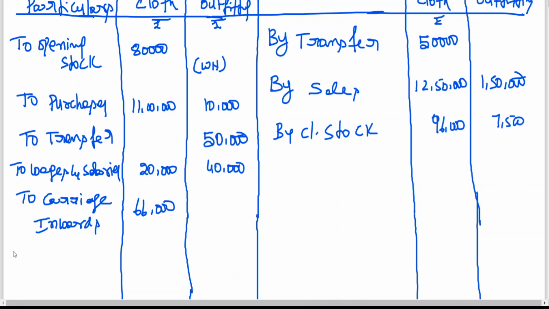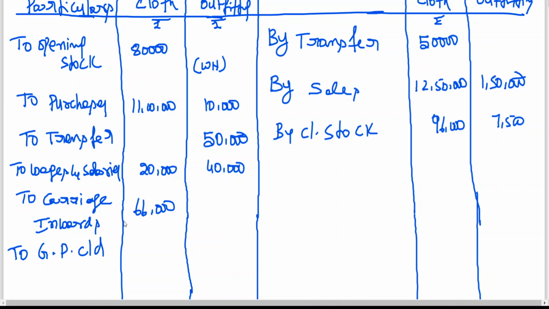Now what can I do? I can find out gross profit of which department? Cloth department. You can take the calculator and find out the totals. I kept my calculator somewhere.